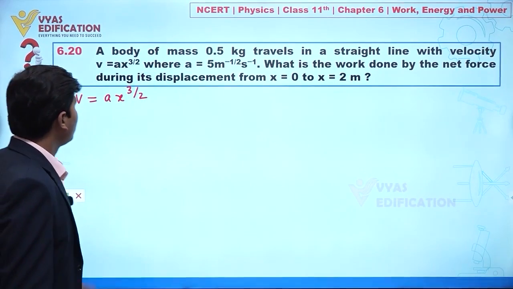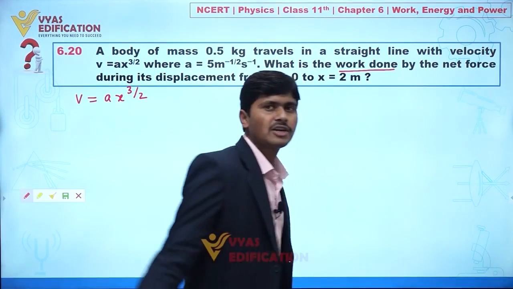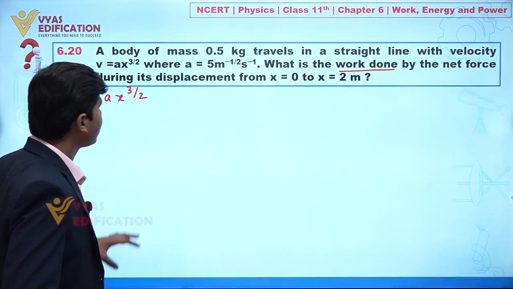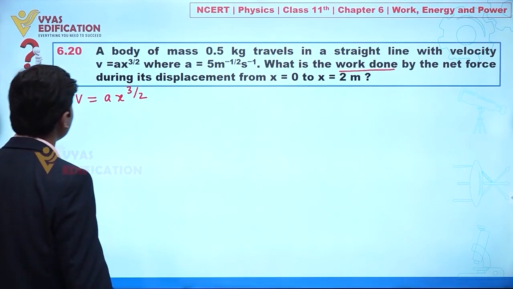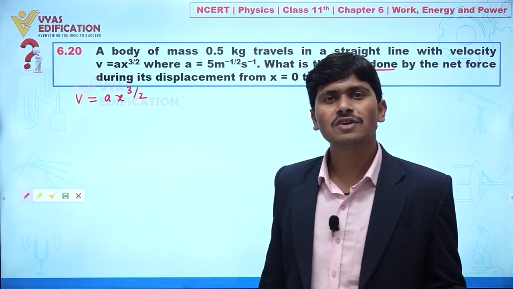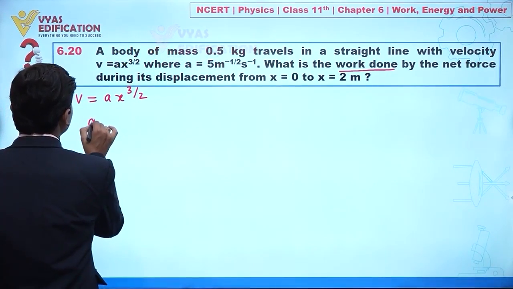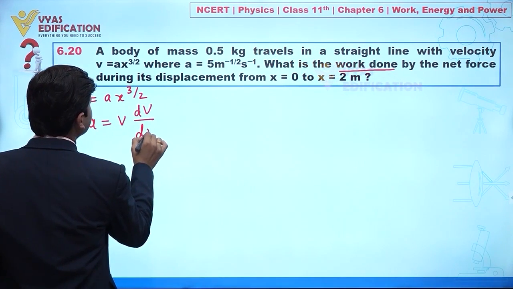Clear? Now it means our objective here is to calculate work done. Work done equal to what? That is integration of f dx. Clear? So first our objective here is to calculate value of force. So how can we calculate force? Because mass is a constant, directly we can say force equal to mass into acceleration. So first we will find here acceleration. We know one relation, acceleration is given by v dv by dx.